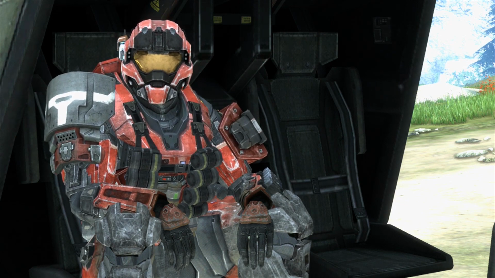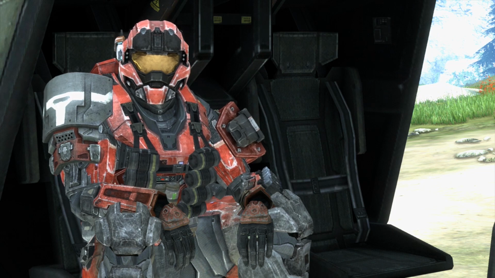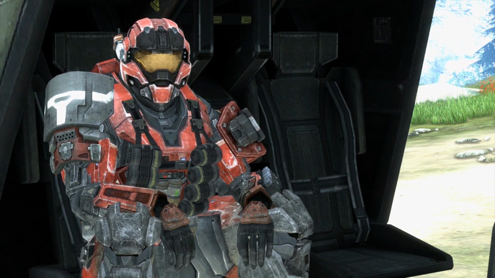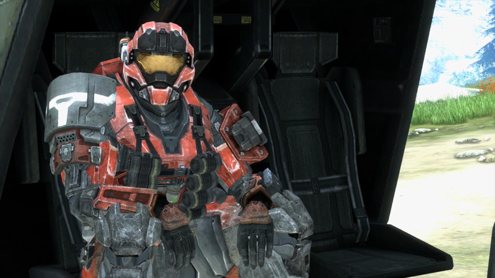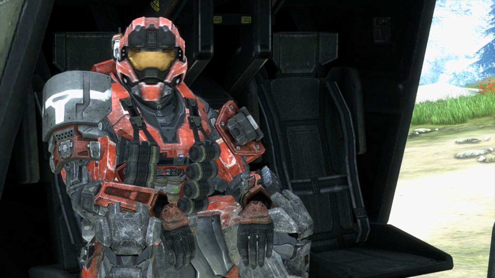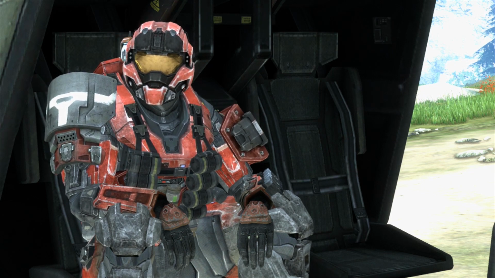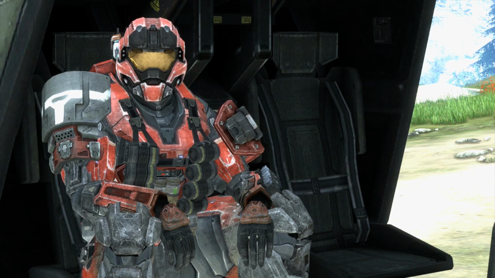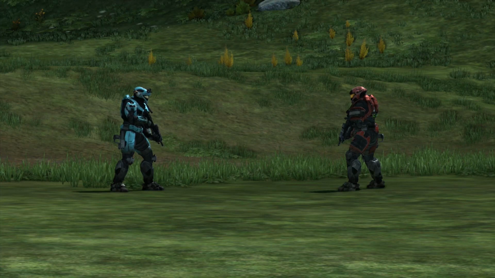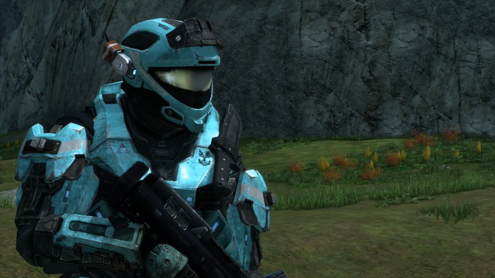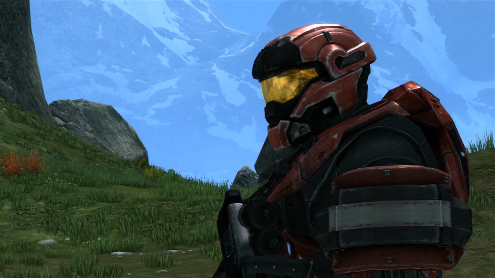This is something that I refer to extensively in my contests, and it's because it's something that so many people overlook. Put simply, the 180-degree rule states that two characters in a scene should be consistent in their left-right relationship. As you can see, in this shot, the blue Spartan is on the left and the red Spartan is on the right. So when I switch shots, blue is always on the left, red is always on the right.